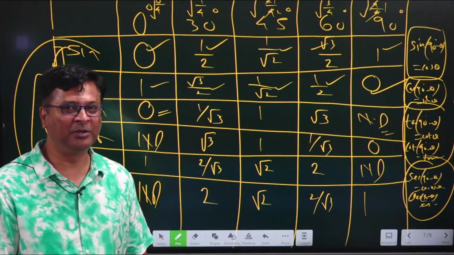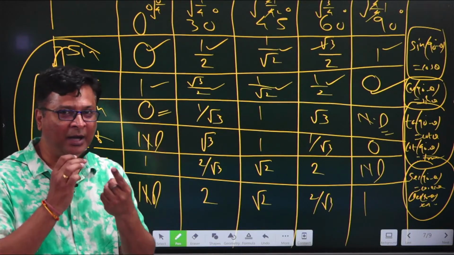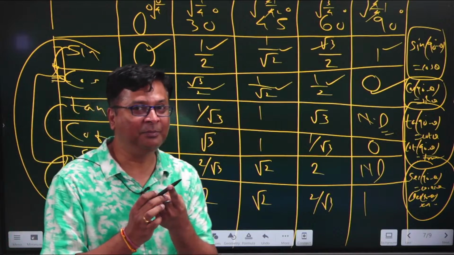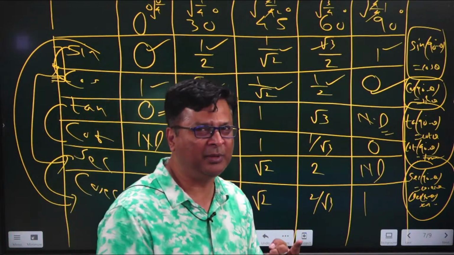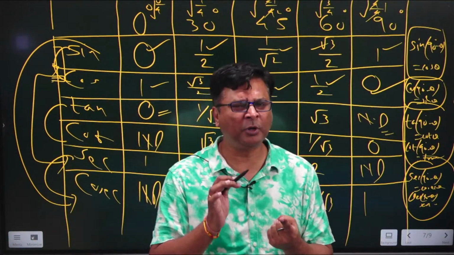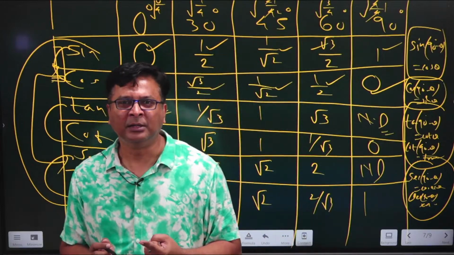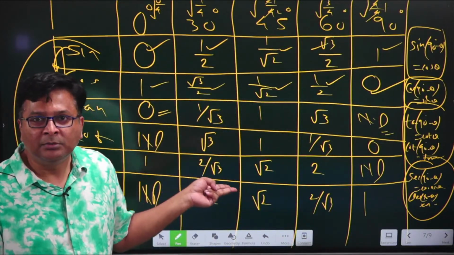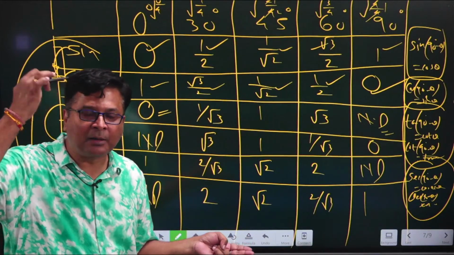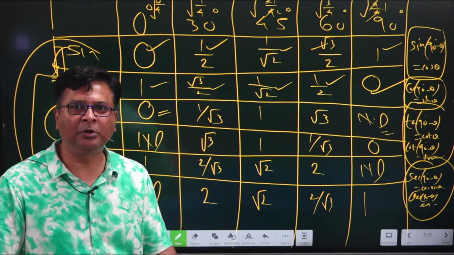I have just now given you a small homework that you have to remember all the basic Pythagorean triplets. I have given you some 8 sets there. You have to remember them. That is a mandatory thing. Second thing is this table. This should be kept in your mind. It's not that you are going to draw it.